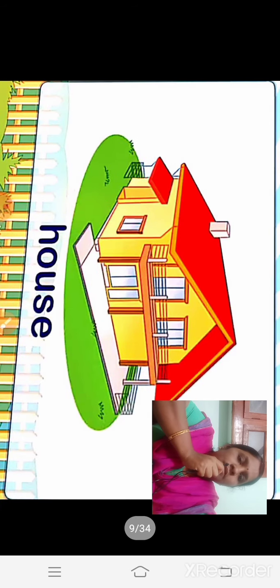Then in this picture we can see a house, only one house, so this is also singular. Then here a flower, only one flower, also singular. So in all these pictures we can see only one noun, and so it is said to be in singular form.